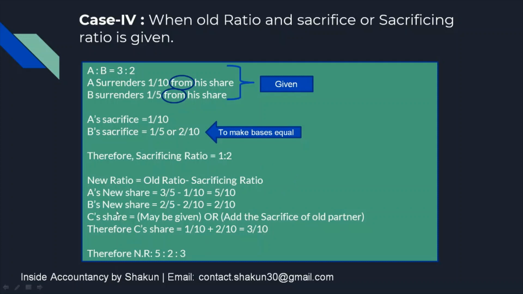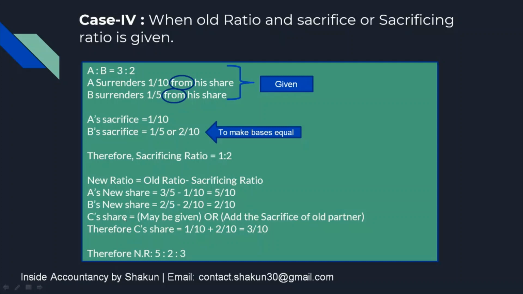So in case of A and B, their old share is 3/5 and 2/5. From the old share, we subtract the sacrifice. What was the sacrifice? 1/10 and 2/10. So it gives us 5/10 and 2/10. Please note that sometimes students get confused, and what they subtract here is the sacrificing ratio, 1/3 and 2/3. That is wrong. The sacrificing ratio is for the purpose of goodwill. Here when you are subtracting, you should subtract the amount of sacrifice. So the amount of sacrifice was 1/10 and 2/10. So we have calculated A and B's share.